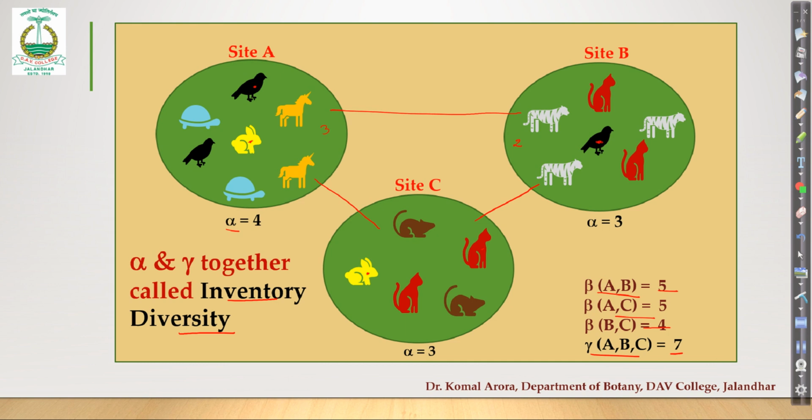And we know that alpha as well as gamma, these 2 parameters, directly deal with species richness, whereas beta is only talking about the change. So that's why we are not counting beta here. It is alpha and gamma species biodiversity indices which are together called inventory diversity.